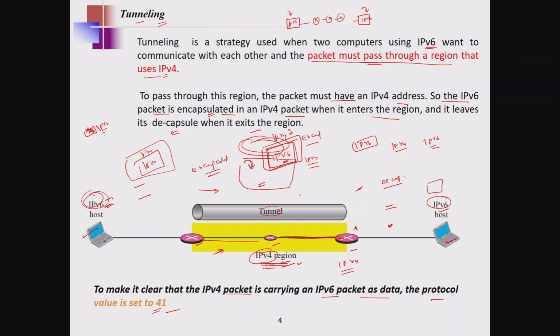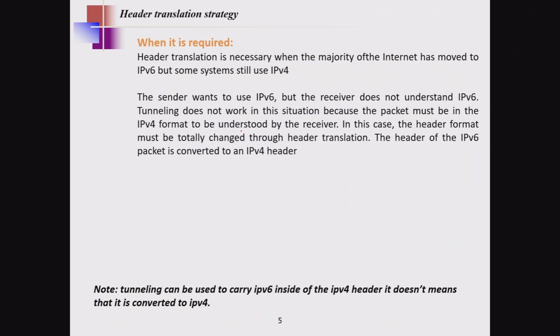So what is the next, final strategy? The final strategy is the header translation strategy. What is the meaning of this, and when do we use it? Suppose you assume that after a few years, maybe 2040 or somewhere around, 95% or 96% of the devices have completely migrated to IPv6. Only around 5% are still using IPv4.